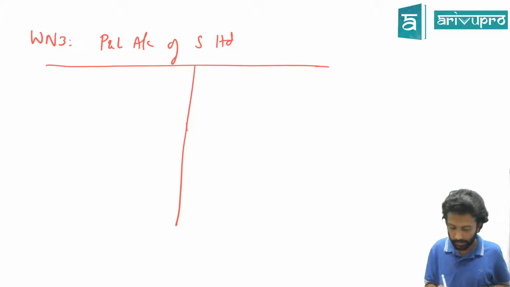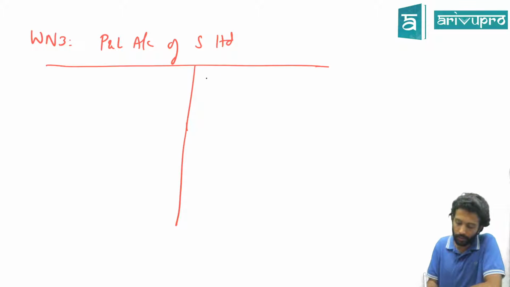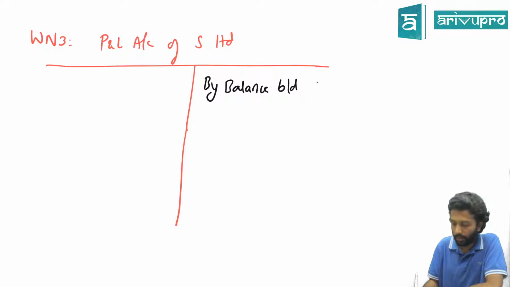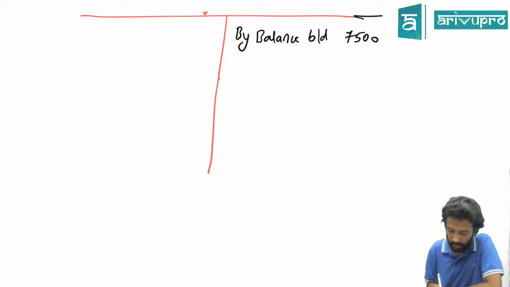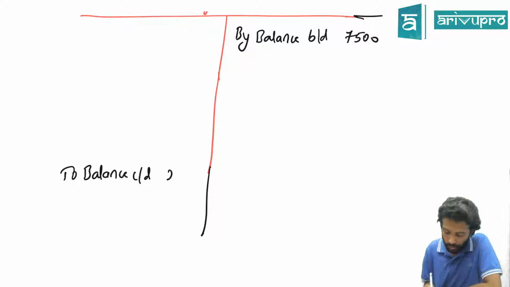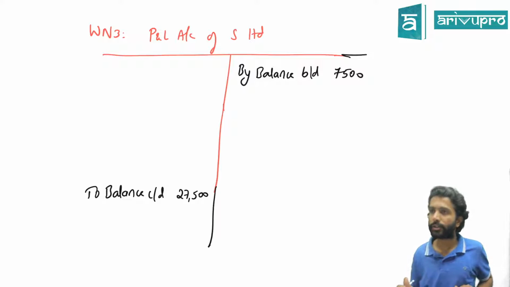Check that adjustment again. Have they given the P&L account of S Limited opening balance? In the adjustment you check on 1st April 2013, how much is the balance of P&L? 7,500. Go to the balance sheet of S Limited. Are you able to see any P&L there? Yes. How much amount? 27,500. Correct, guys? 7,500 is your opening balance, 27,500 is your closing balance.